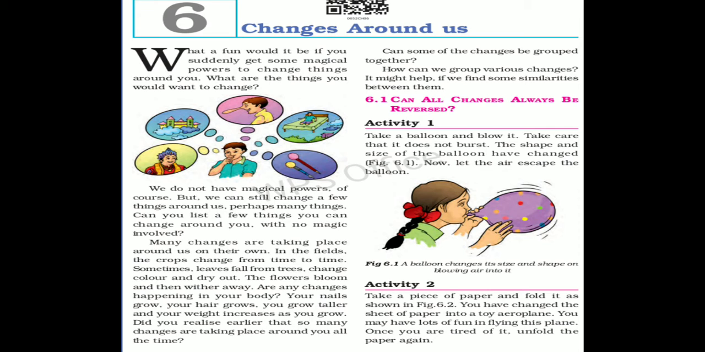Let us start with reversible changes. A change which can be reversed to form the original substance is called a reversible change. This will become clear from the following examples. See activity 1 in your textbook. Yes, you have to take a balloon and blow air into it. The shape and size of the balloon change. The balloon gets inflated.